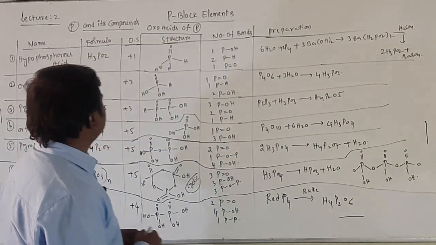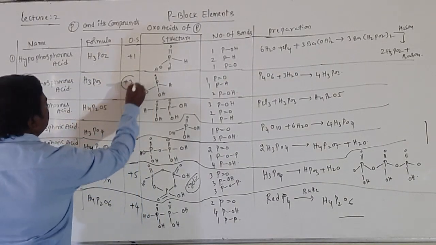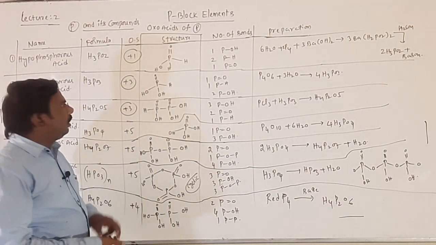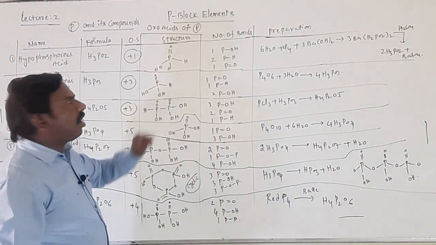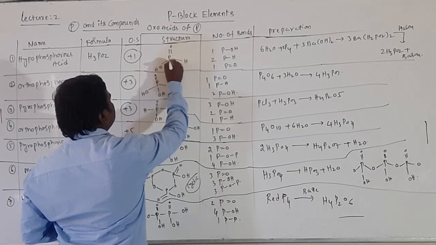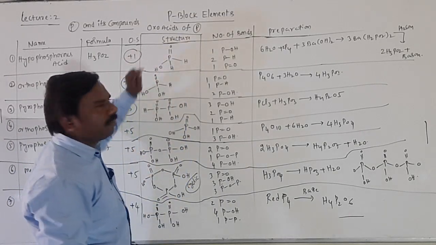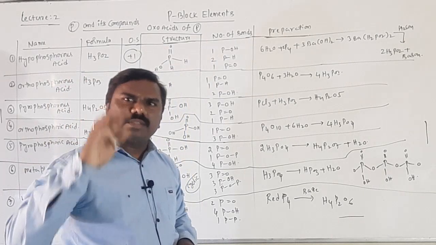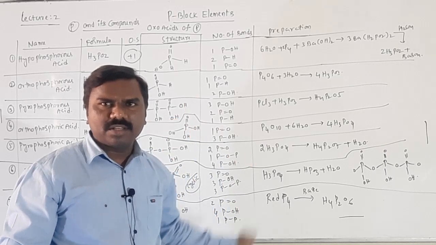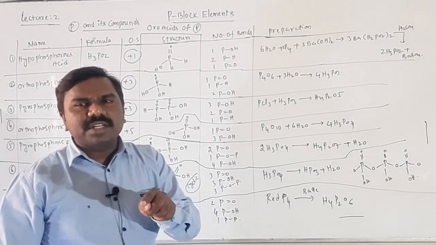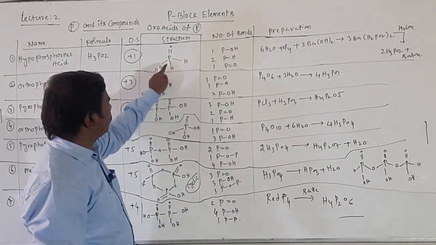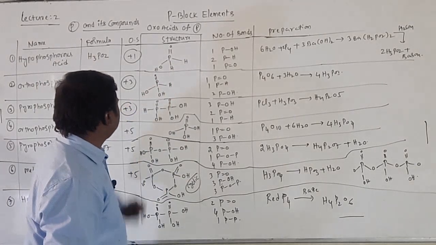Next, lower oxidation state. Lower oxidation states are +3, +1, +3. In lower oxidation states, along with P=O and P-OH, P-H bonds are also available. P-OH and P=O bonds are common for all structures. In lower oxidation state acids, P-H bonds are available, and here also P-H.